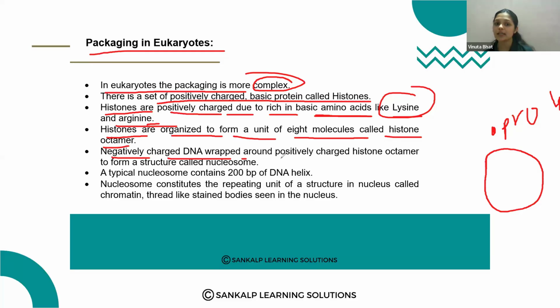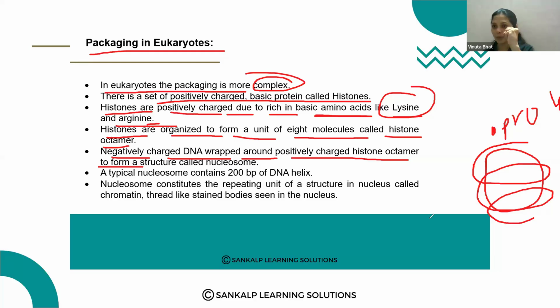Negatively charged DNA wrapped around the positively charged histone octamer to form the structure called the nucleosome. Just imagine this is the histone protein, the histone octamer, and negatively charged DNA is wrapped around this protein. That is together called the nucleosome.